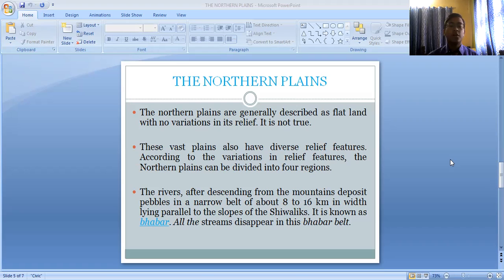These vast plains also have diverse relief features. Different types of relief features exist in the northern plain.